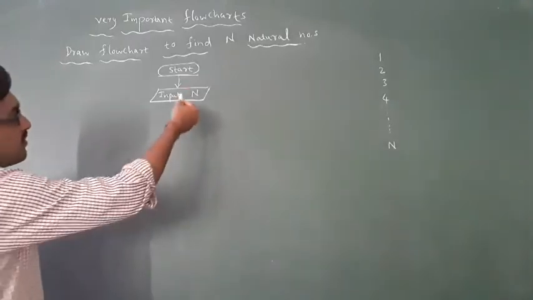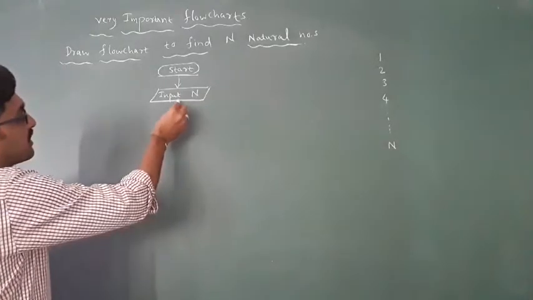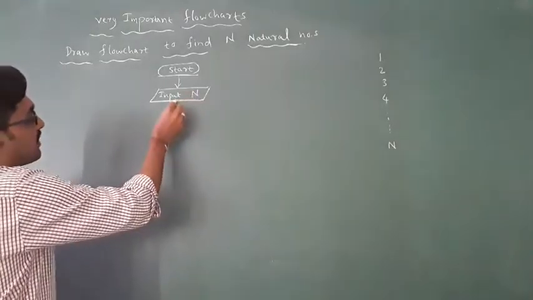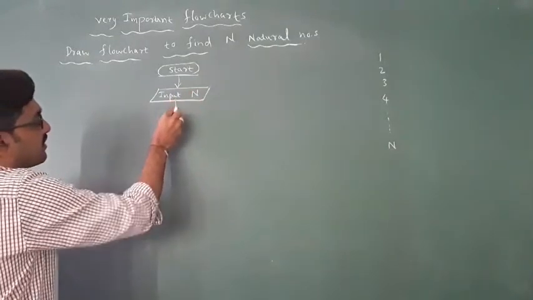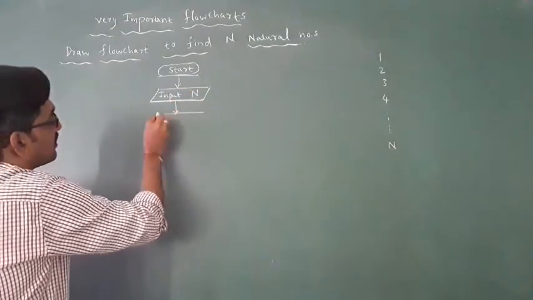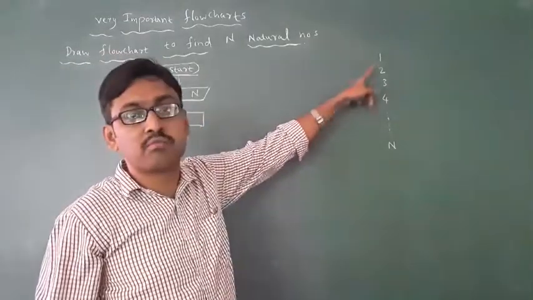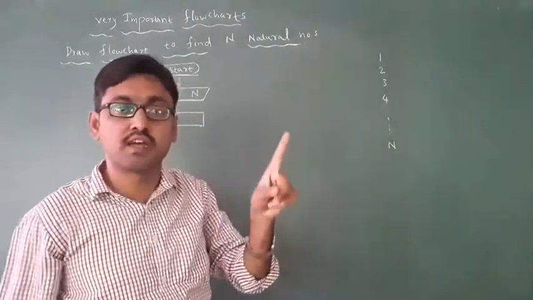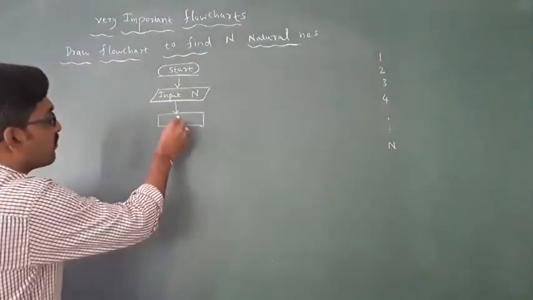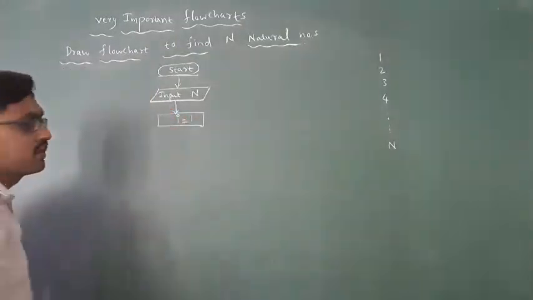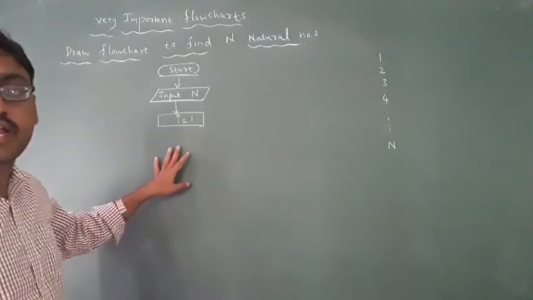N means you have to give some natural number, for example I am giving 5. Then the natural number always starts from 1, so I equal to 1. Always write this using a rectangle.